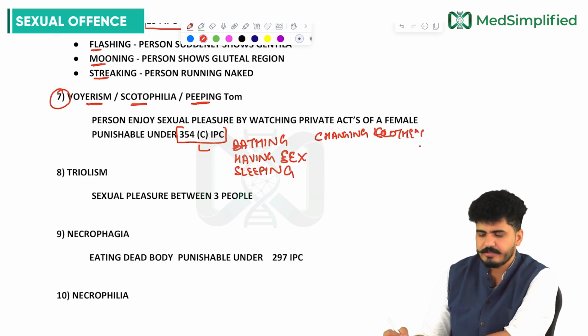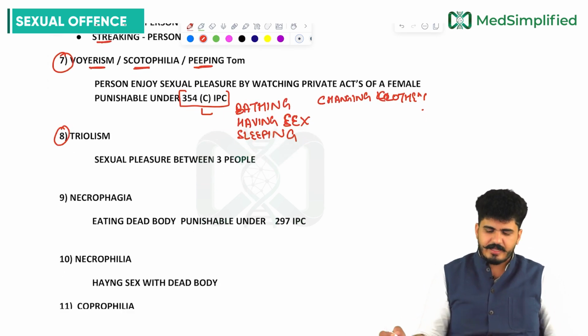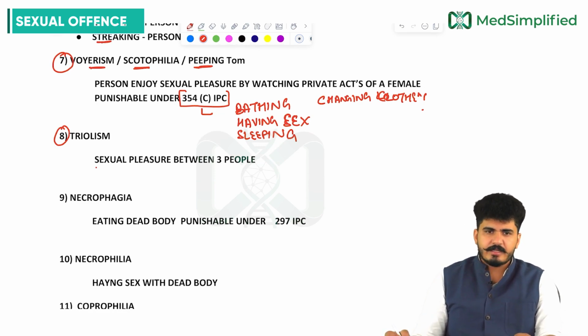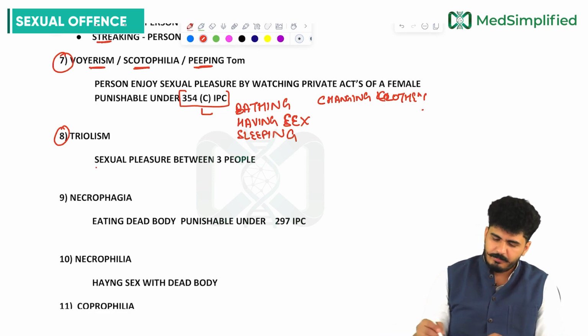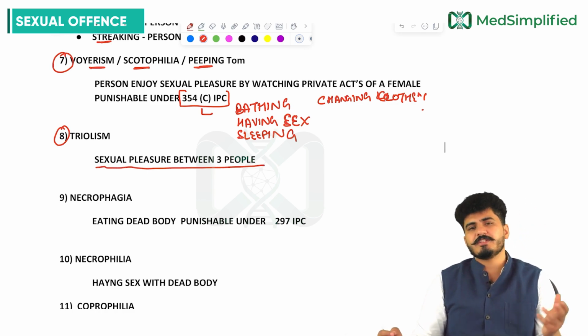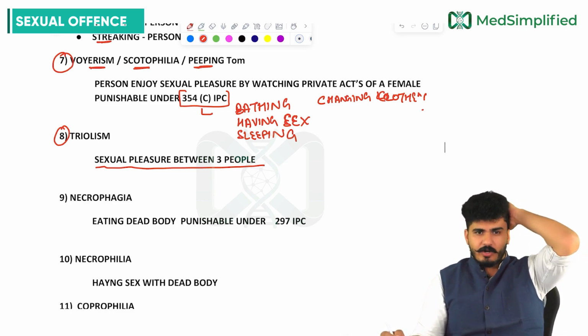While changing clothes. So these are the things you need to remember. Now coming to the eighth paraphilia, that is triolism. What is triolism? Sexual pleasure between three people. These people are not getting pleasure with two. They need at least three partners. This is called triolism.